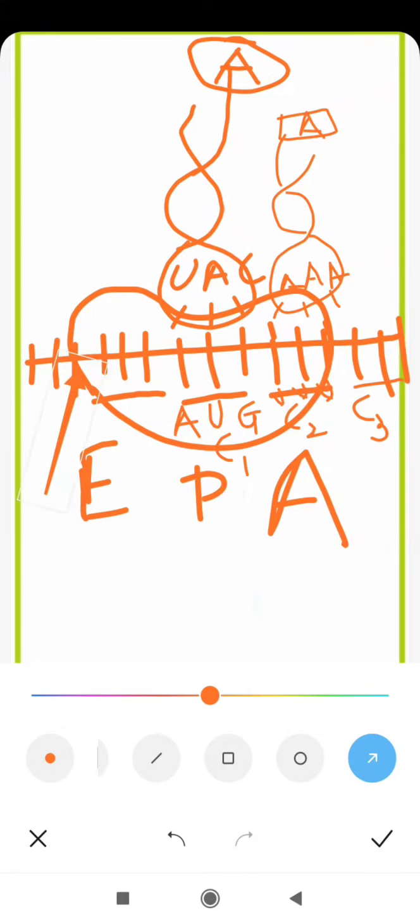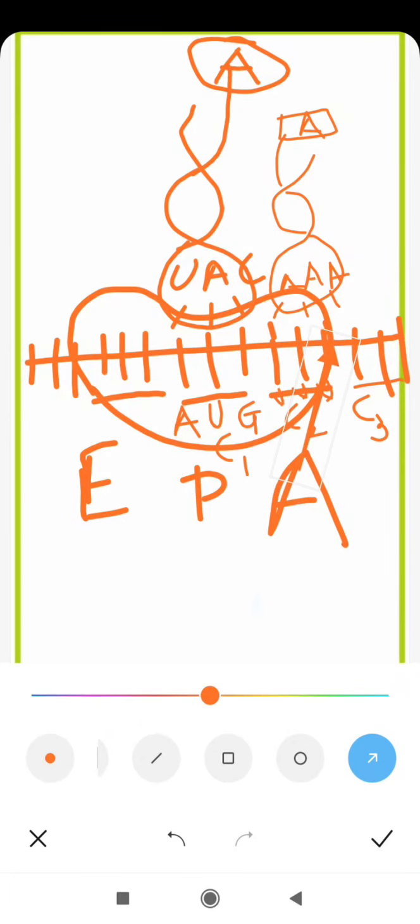So attachment of mRNA to the smaller subunit in the presence of initiation factor occurs in such a way that the start codon AUG lies on the P site. The second codon will lie at the A site, and the remaining codons will follow. Okay.